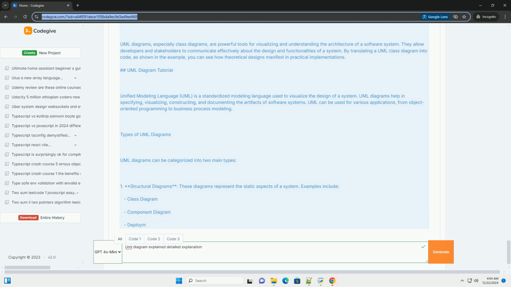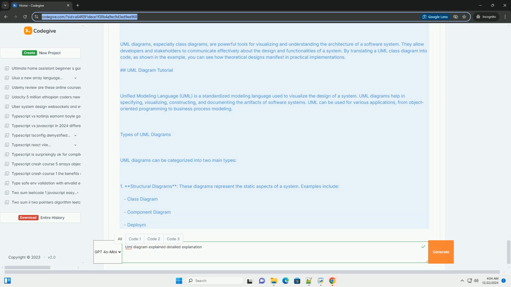Self.books equals an empty list. Self.members equals an empty list. Def add_book, self, book. Self.books.append, book. Def add_member, self, member. Self.members.append, member. Def lend_book, self, book, member.